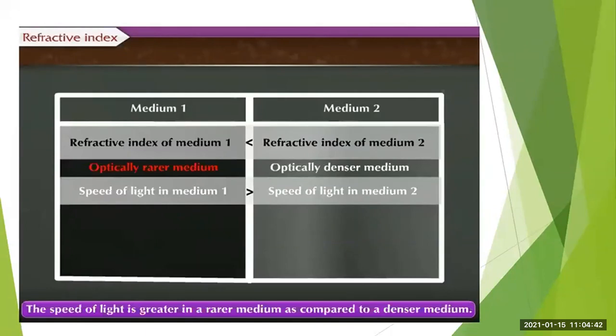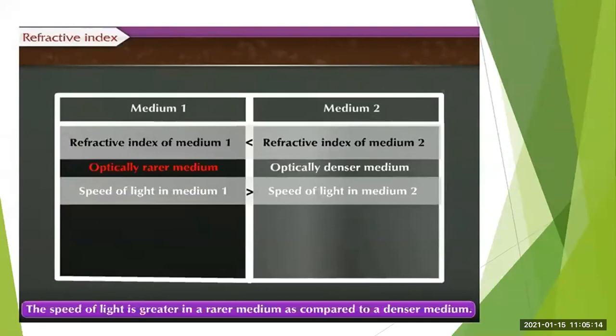So it is showing that the refractive index of medium 1 is less than the refractive index of medium 2. If the refractive index of medium 1 is less, it means that medium is an optically rarer medium. And the medium whose refractive index is more will become the optically denser medium.